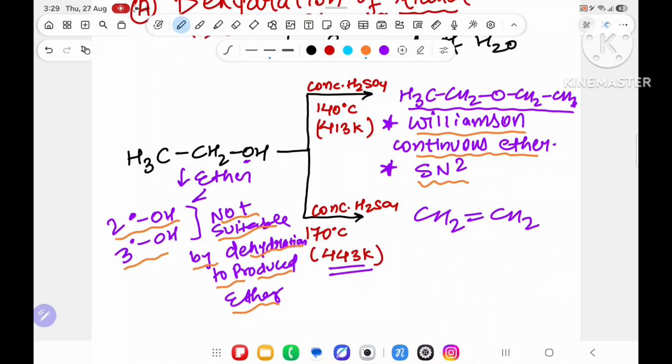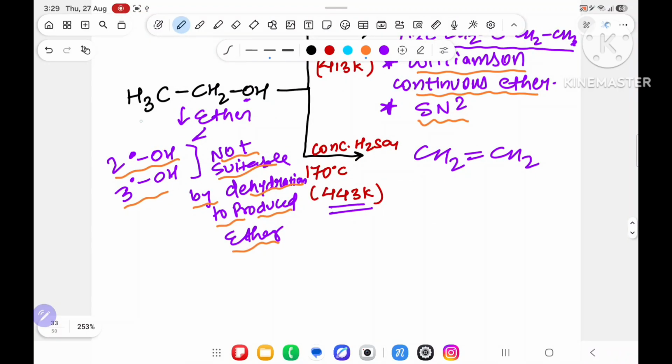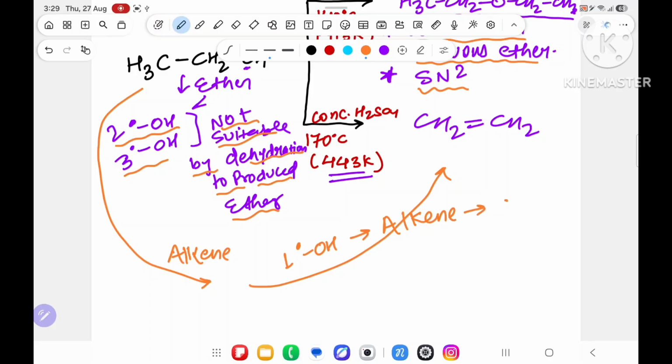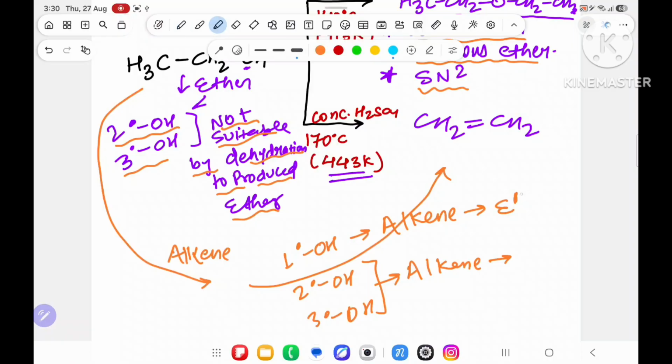But if you have to produce alkene, then 1 degree alcohol will give alkene, and 2 degree and 3 degree alcohol will also give alkene.